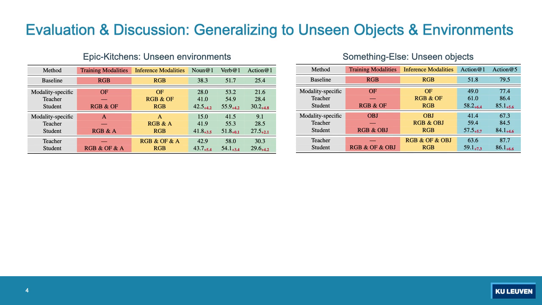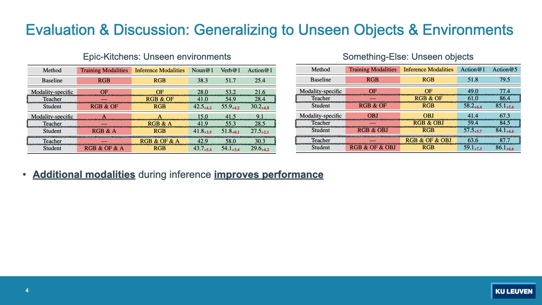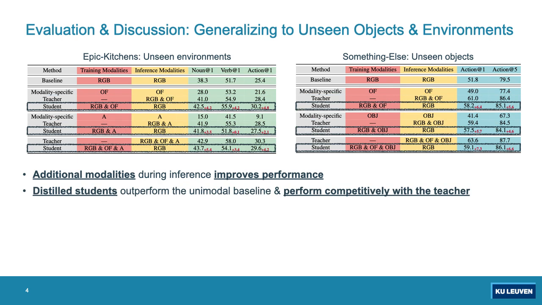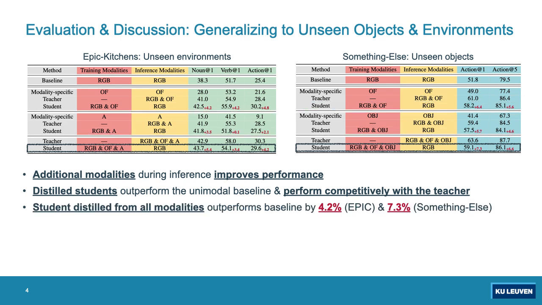We verify to what extent we can generalize to unseen objects and environments by performing experiments on the Epic Kitchen's unseen environment split and the something else unseen object split. We see that employing additional modalities during inference will always improve the performance across datasets. This is the case where we perform inference with the teachers. We see that distilled students outperform the unimodal baseline and quite often perform even competitively with the teacher. We further see that a student which is distilled from all modalities across datasets will outperform the baseline quite significantly.